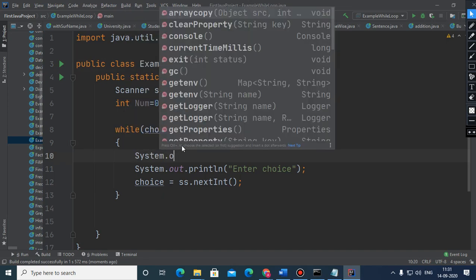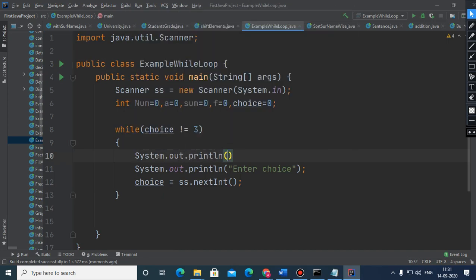And now, within this main method, I am going to show you the menu.